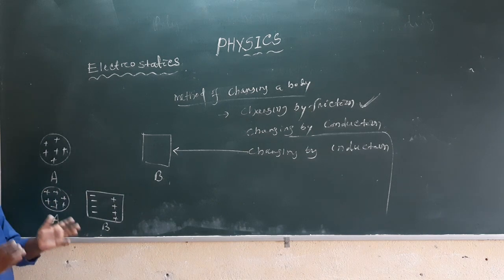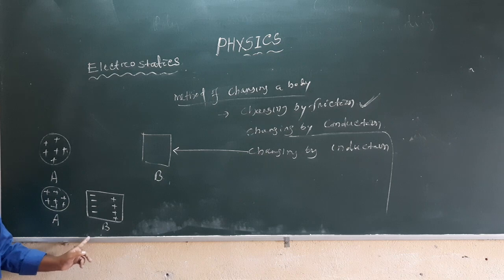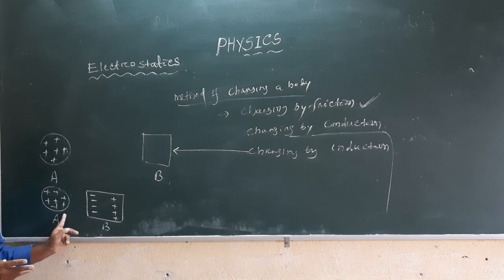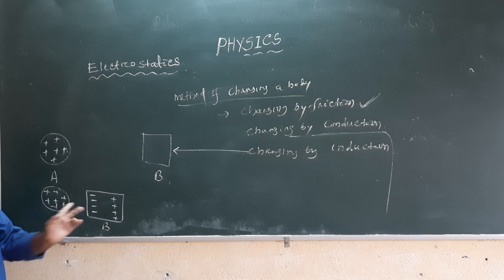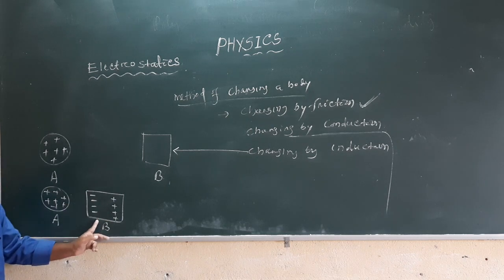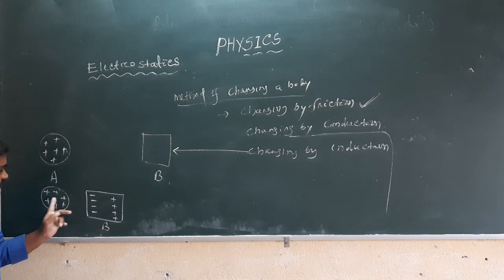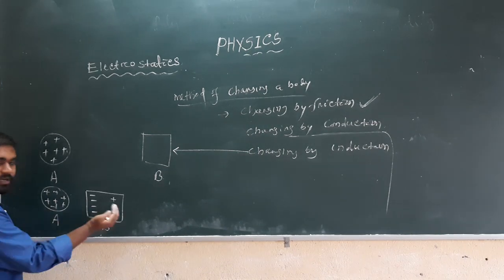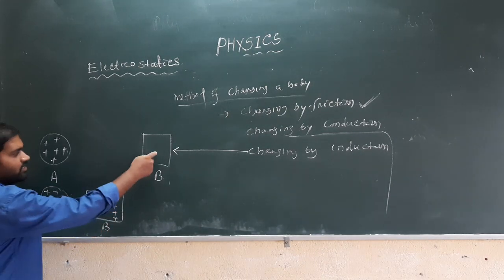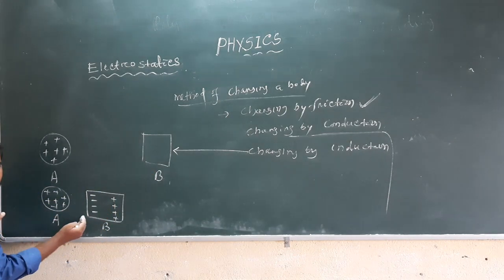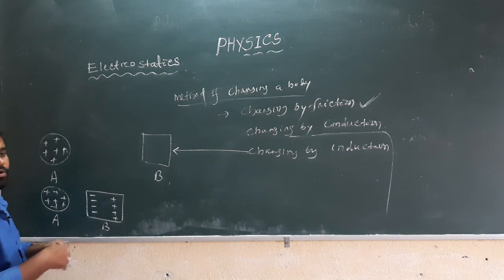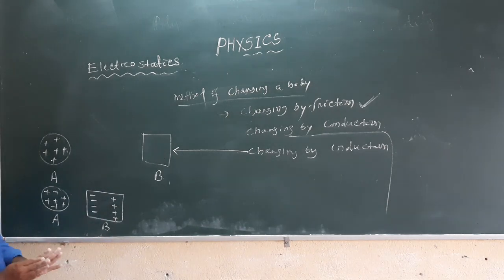There is production of negative charge on the side near the positive charge, and an equal amount of positive charge on the opposite side, and the negative charges lie in one place because of the positive charges of body A. These positive charges attract all the negative charge present in B towards one face, while all the positive charges are arranged on the opposite side of body B.